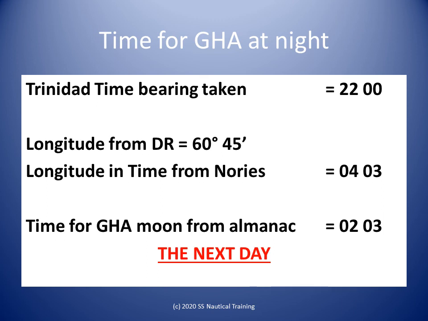If we took the bearing of the moon at 2200 hours on the 5th of the month, and we were in longitude 60 degrees 45 minutes west, we convert the longitude to time, using the arc to time table in the tables, and apply it to the time of the bearing. The result is the time we have to find the GHA using the nautical almanac. In this case, the time we look for will be 0203 hours on the 6th.